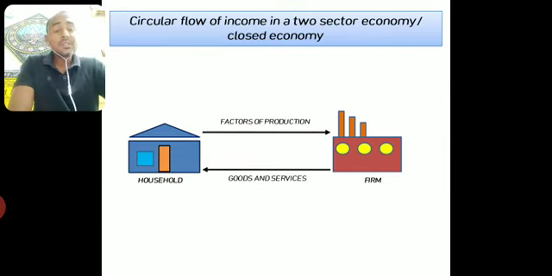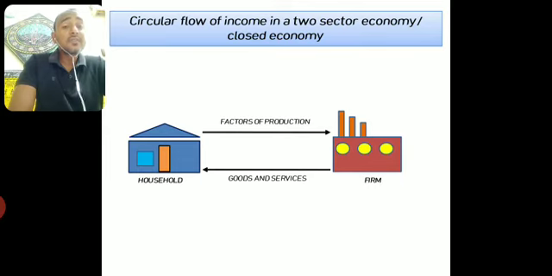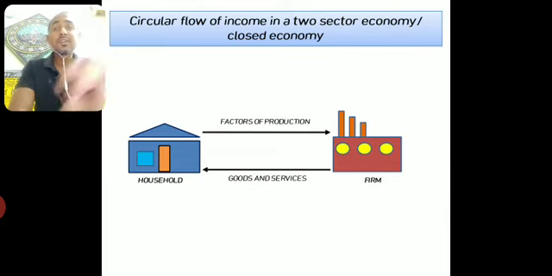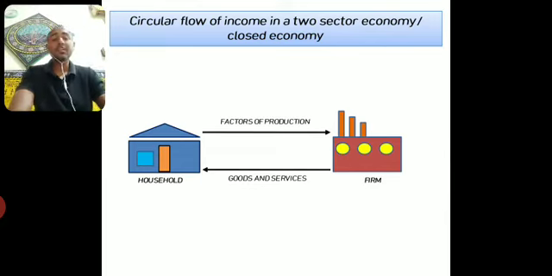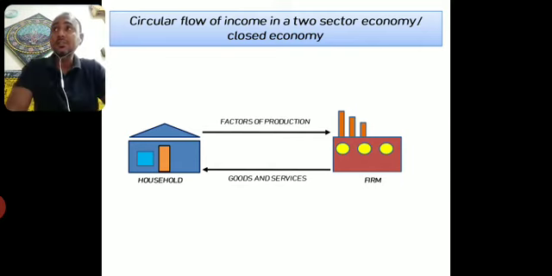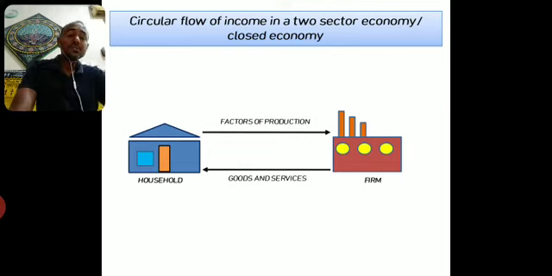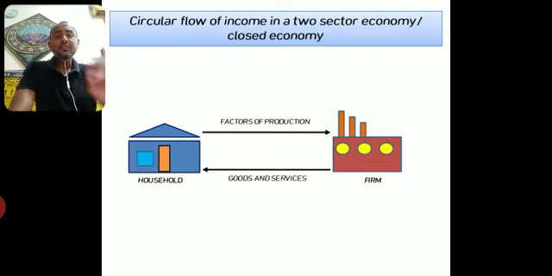Now what is it that we get from the firm? The firm produces goods and services by using the factors of production, and those goods and services are supplied by the firm to the household, as you can see here. The things that we use in our day-to-day life, for example a refrigerator, a television, a mobile phone, shoes, clothes, everything. From where do we get them?